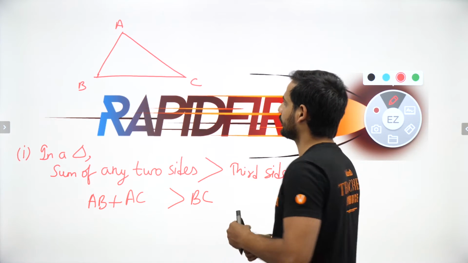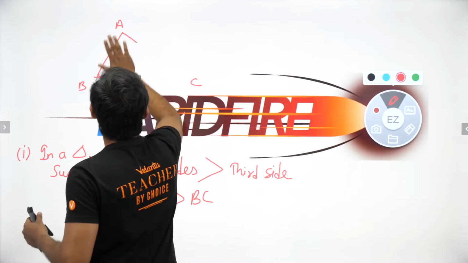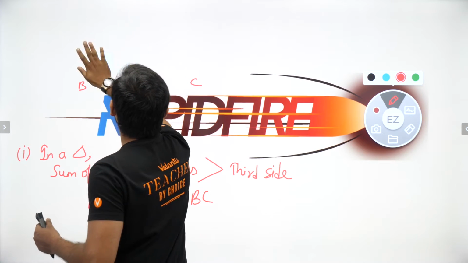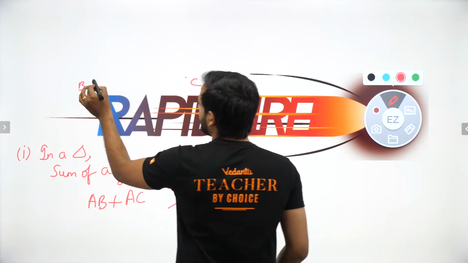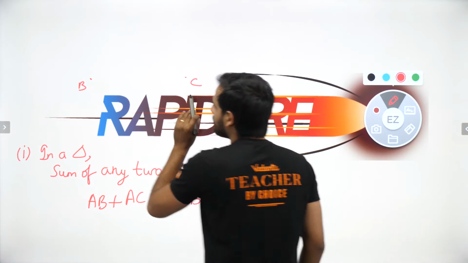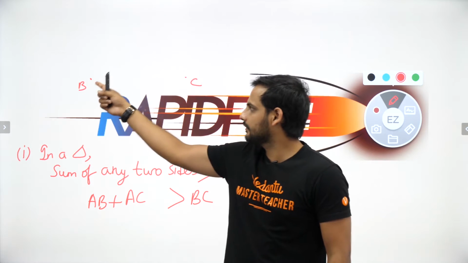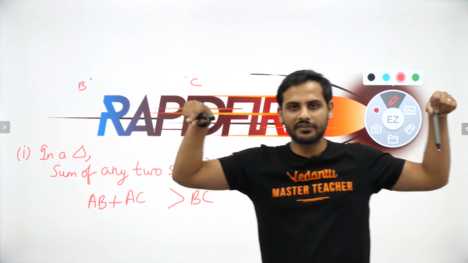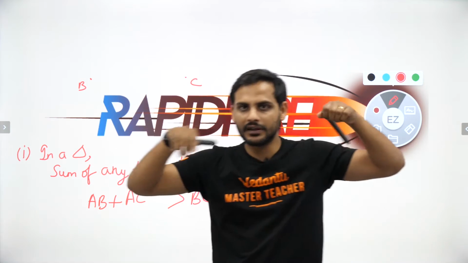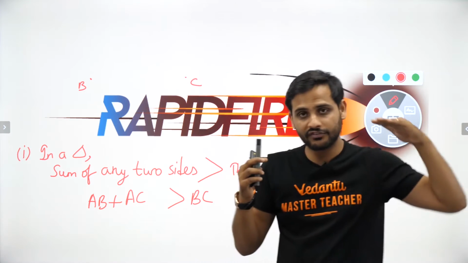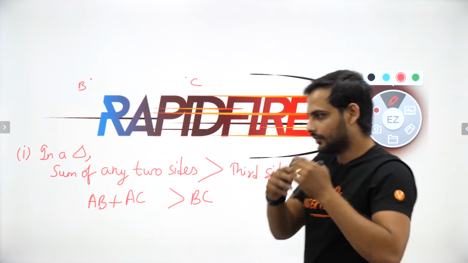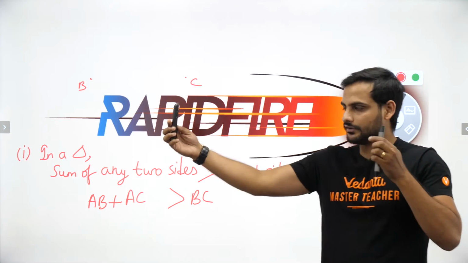Suppose I have two points, B and C. Let us say these are my two points B and C. Now you know that the minimum distance to travel, suppose B is a village and C is another village, will be to go by air, that means to go through a straight line. You remember this thing?